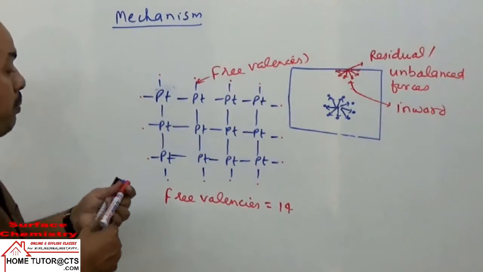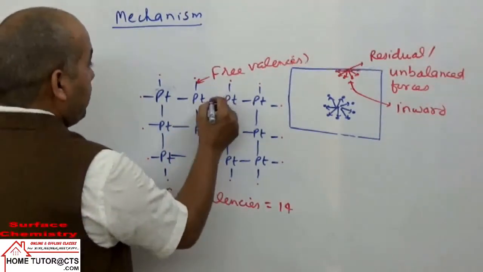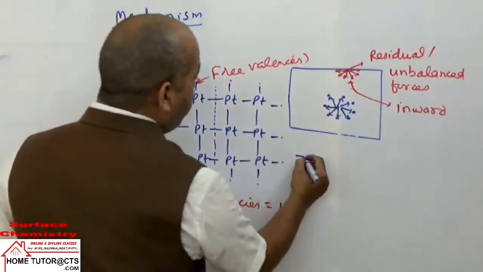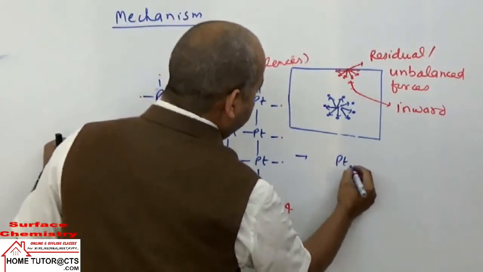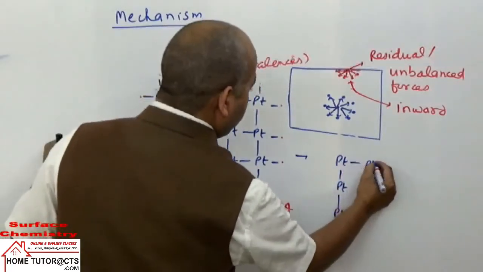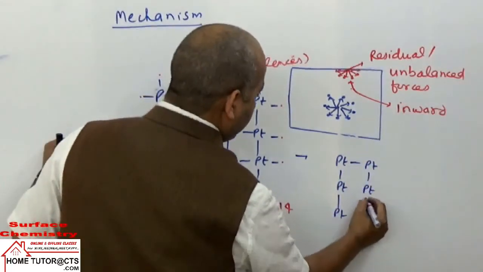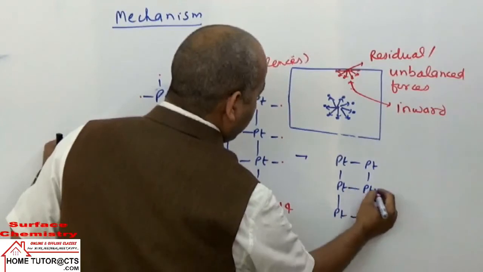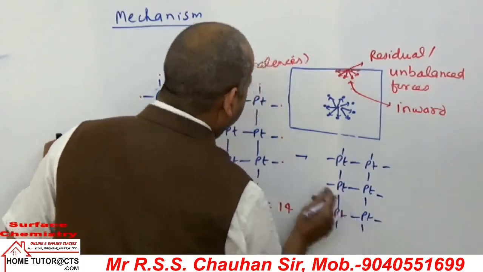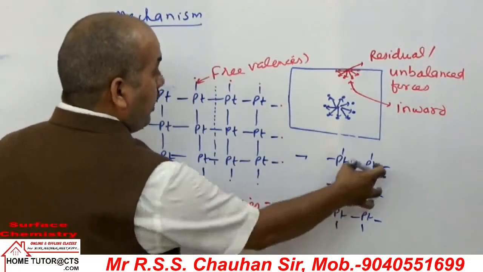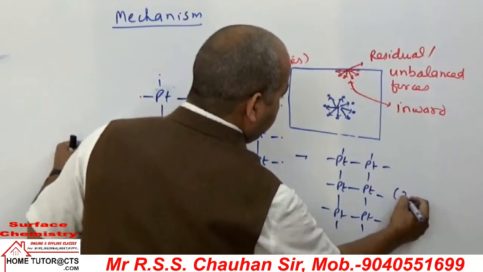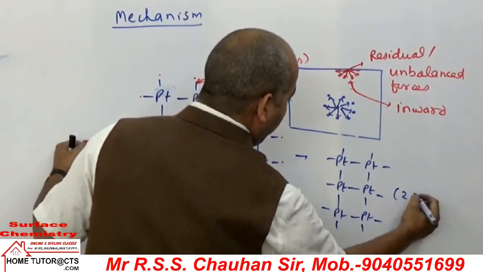Now if I break this platinum metal piece into two parts, we get two equal parts.